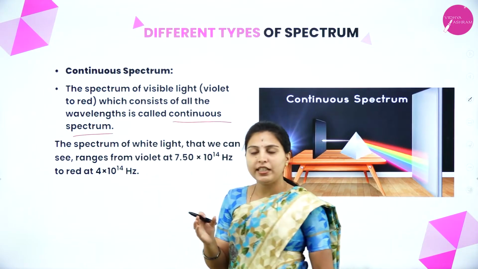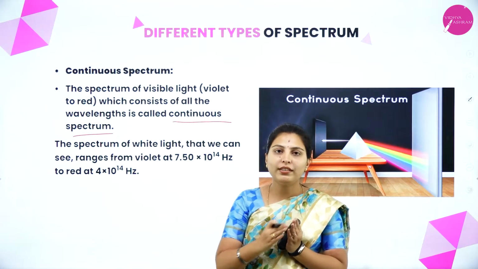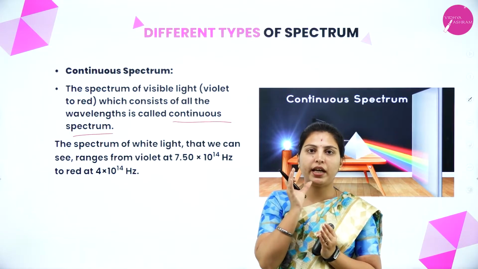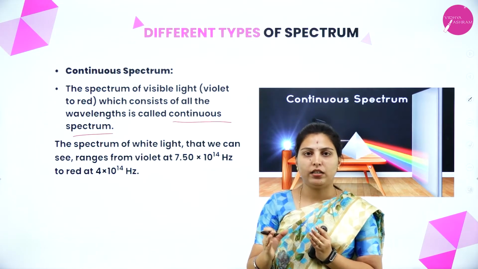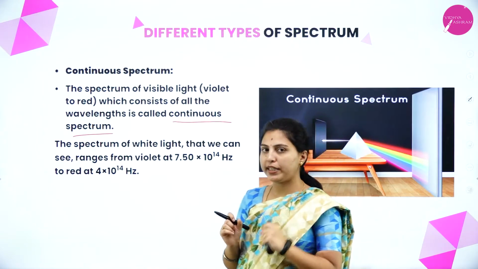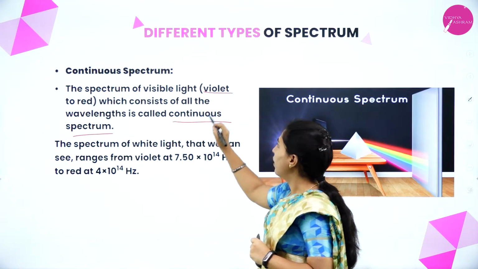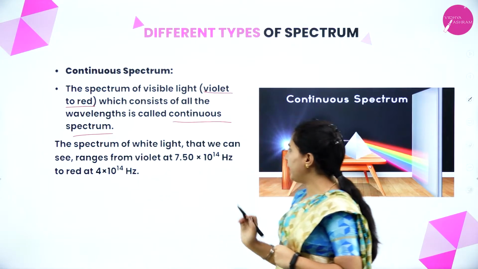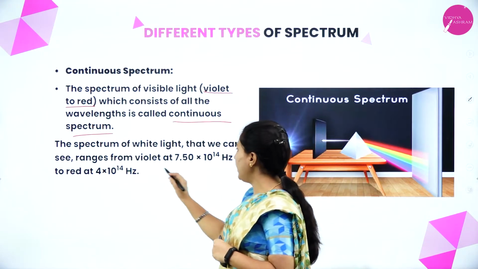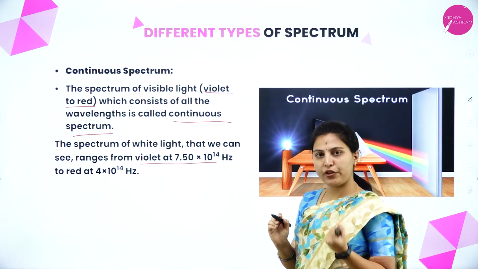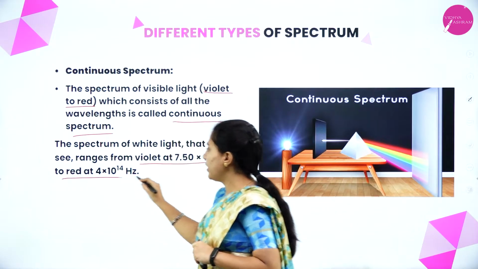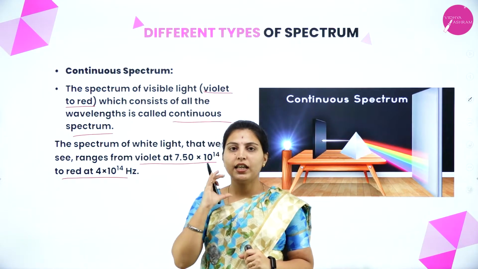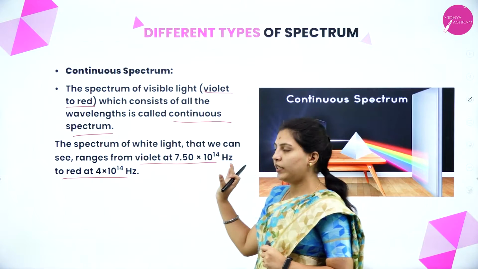And this continuous spectrum will be having all the frequencies and all the wavelengths, completely the whole region, means violet to red. That is the visible region in the electromagnetic spectrum. So, violet to red region, overall visible region we can see here. The spectrum of white light that we can see ranges from violet, that is 7.50 into 10 to the power of 14 Hertz, to red region, that is at 4 into 10 to the power 14 Hertz. This is the continuous spectrum with its range.